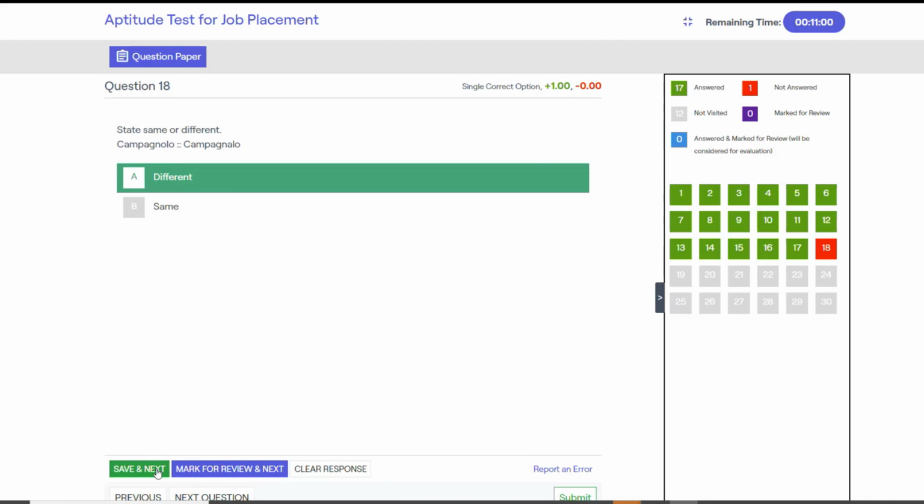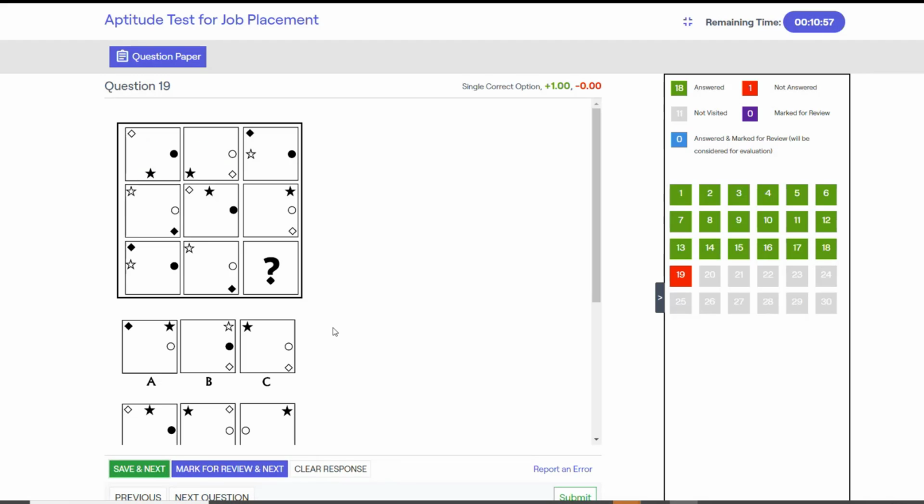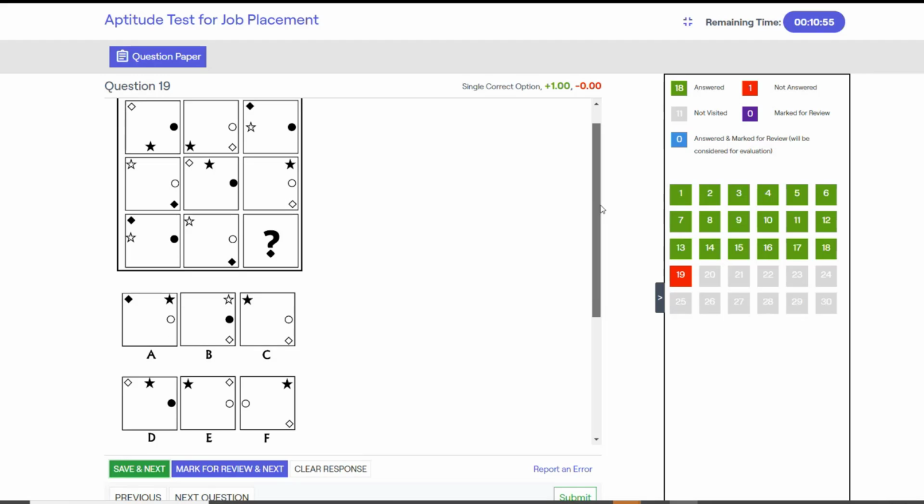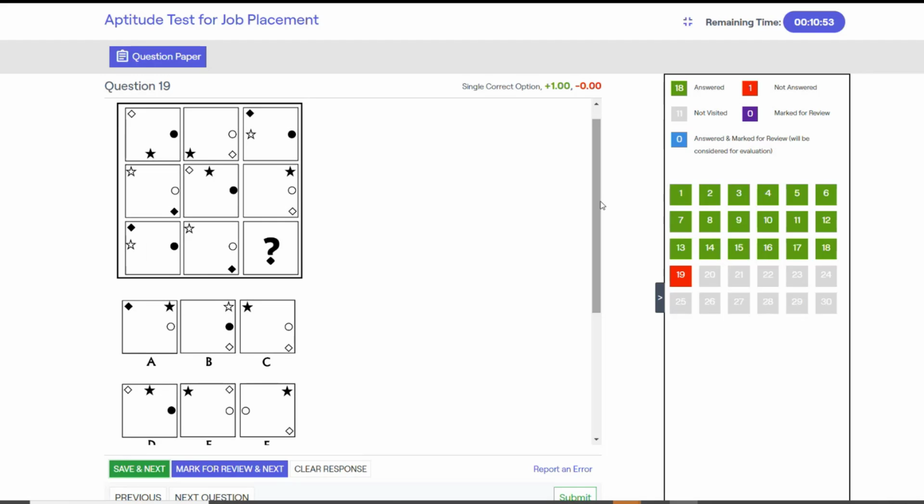Next. There can be several approaches to solve this type of pattern. Let me focus on the star. It moves in the clockwise direction by a half of the edge. So in the third row, it was at the center of the left edge. It moved by a half edge length, and now it will move again by a half edge length and reach the center of the top edge, which can be seen only in option D. You can follow any other pattern, you will get the same result.